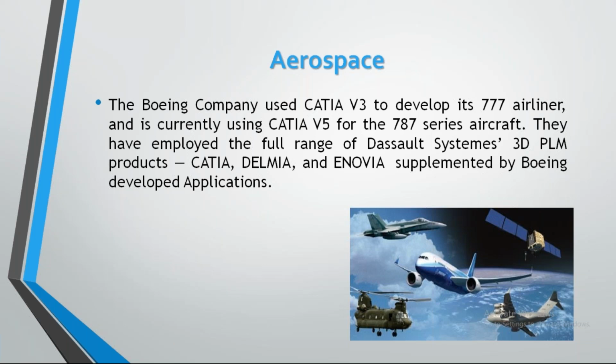After releasing CATIA V4, within V5 itself they inserted again releases like R20 or R21. So like that, revision versions are released. After CATIA V5, V6 was released in 2019.